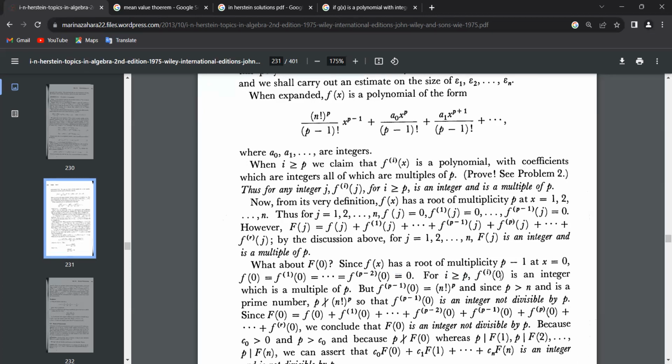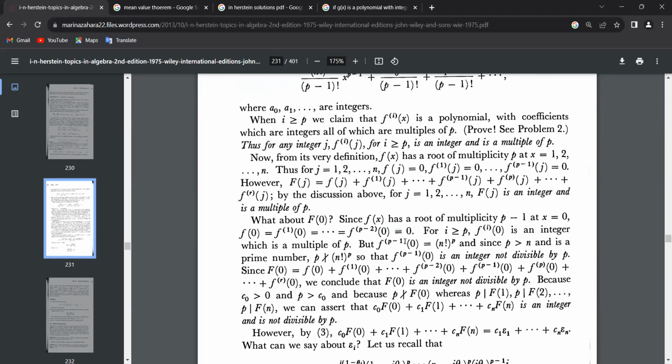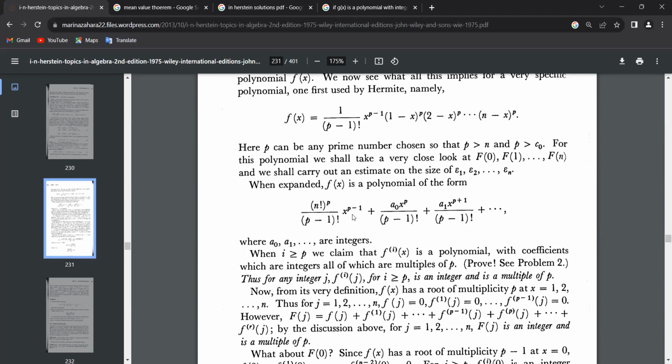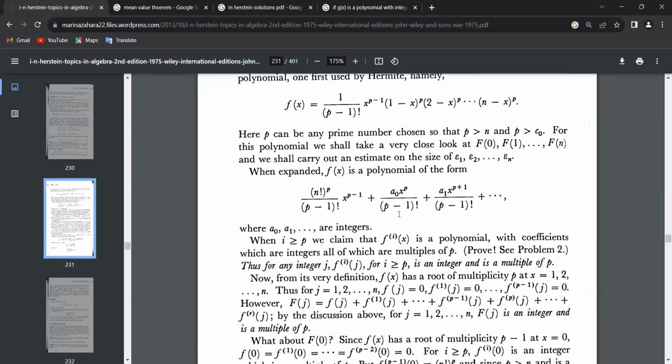Now for i greater than or equal to p, the i-th derivative of f at 0 is an integer which is a multiple of p, which we know. But the (p minus 1)th derivative at 0 is n factorial to the power p. Since they're higher order, the x will remain, and the p minus 1 factorial will cancel out, so here we'll have n factorial to the power p remaining.